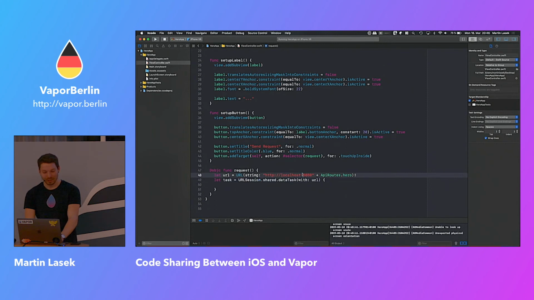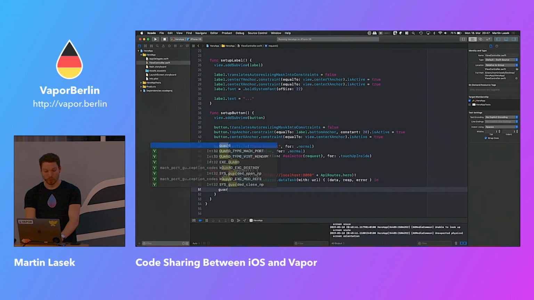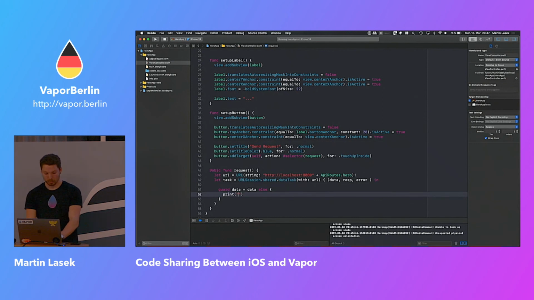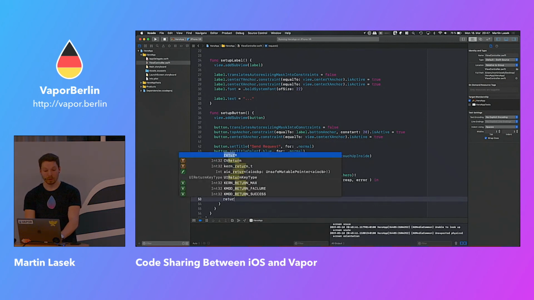It's just optional because if you are passing in invalid URL characters, then it would return nil, but we are not passing in invalid characters. Still, you would not want to force unwrap. Anyway, we are getting passed in a data, a response and an error. And we are just using data, so we are unwrapping data, else no data is found. That will be interesting in a second.